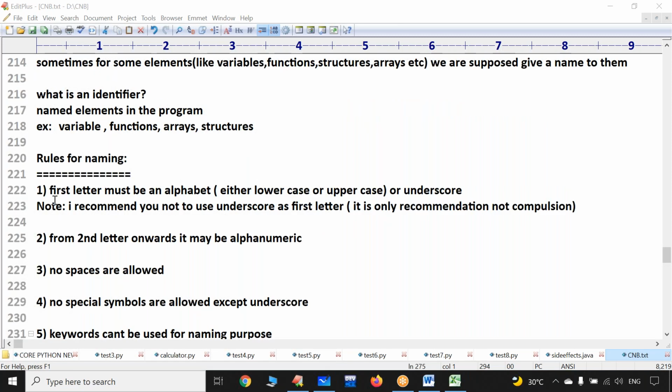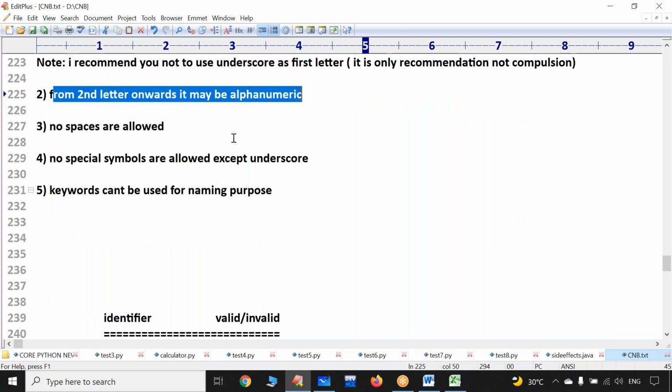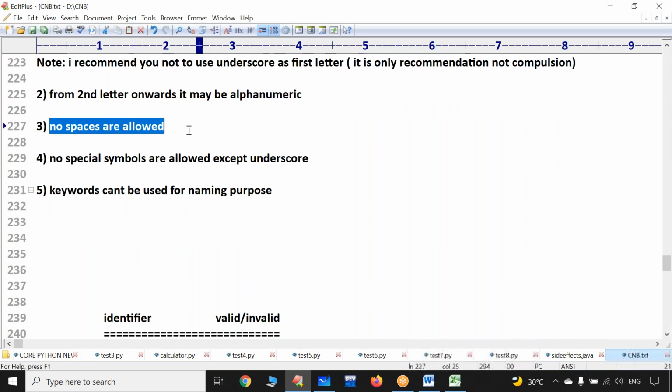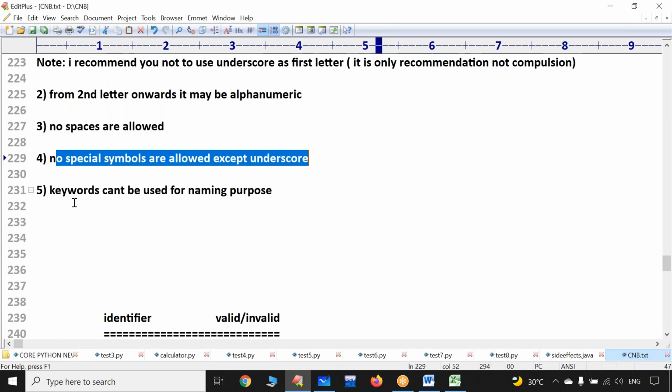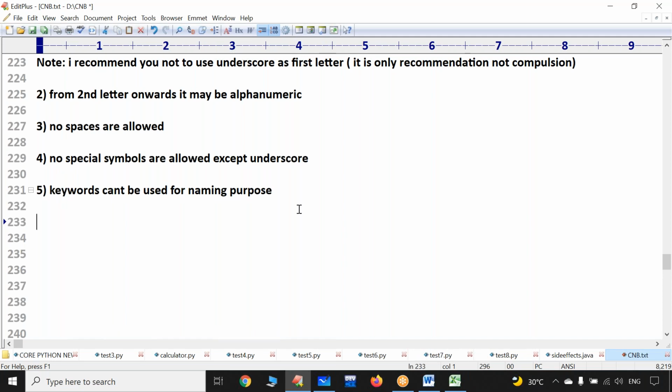Now, what are the points we are covering? The first letter must be an alphabet. From the second letter onwards, it may be alphanumeric. No spaces are allowed. No special symbols are allowed. Keywords can't be used for naming purposes.